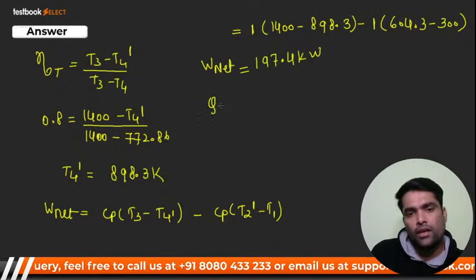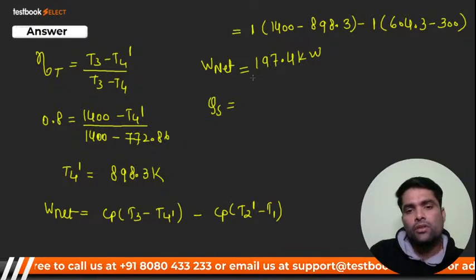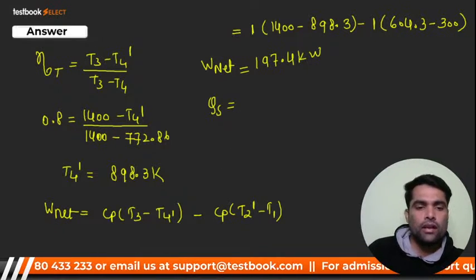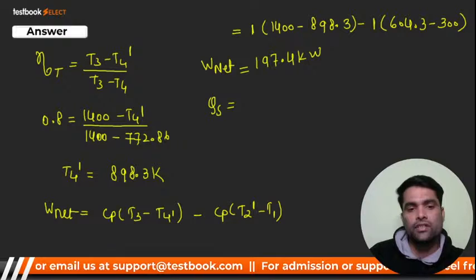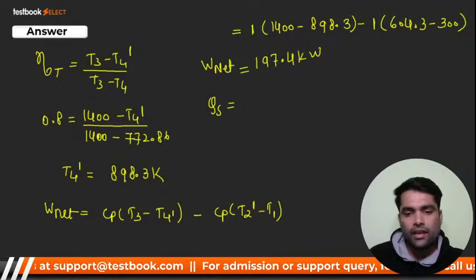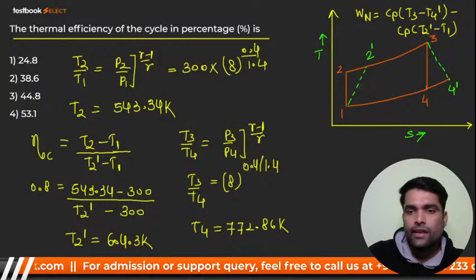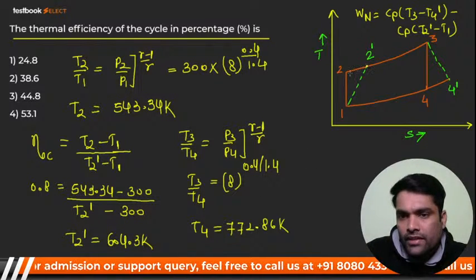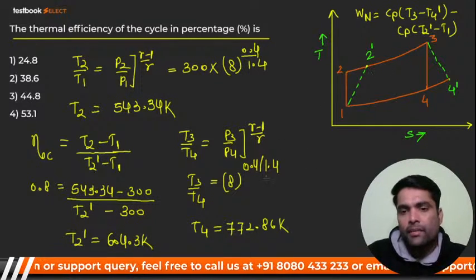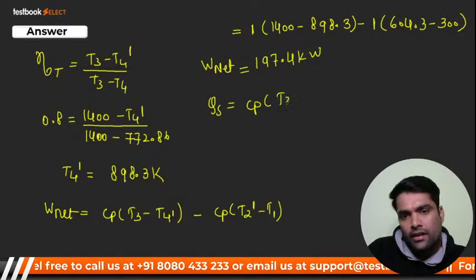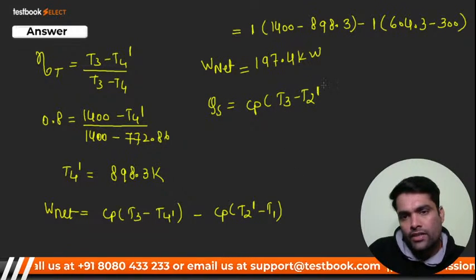But my dear, I have to calculate input, that is heat supplied. So it should be m CP into T3 minus T2 dash, right? You have supplied the heat from this, not from here. So CP T3 minus T2 dash, right?